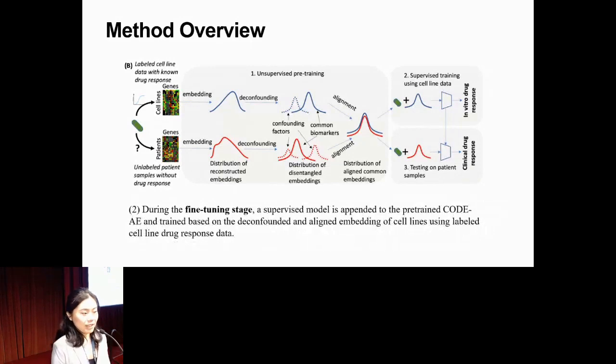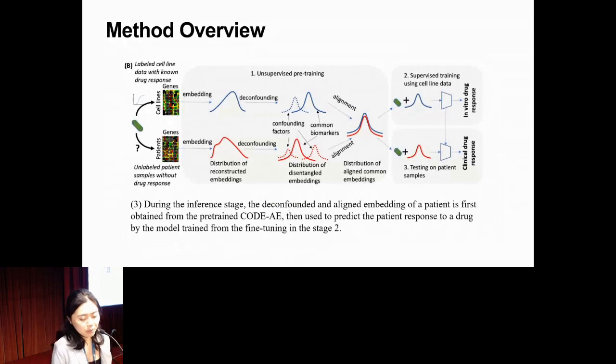We also call this fine-tuning because we finally use the labeled data, which is the known drug response data, to tune the model trained from stage 1, where all the weights are updated by the labeled data. Then comes the last stage, which is the inference stage. Given the patient sample, you first use the pre-trained model to get the deconfounded and well aligned embedding of this patient, and then we use the fine-tuned model to make the final prediction of the drug response of this given patient.